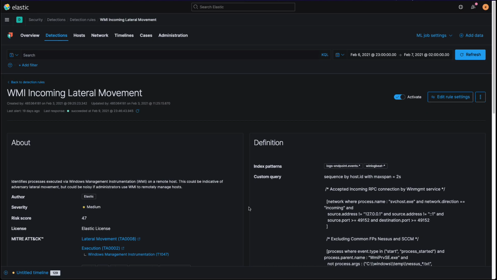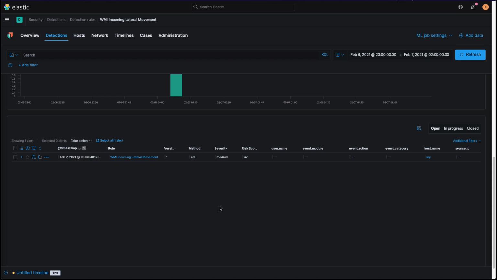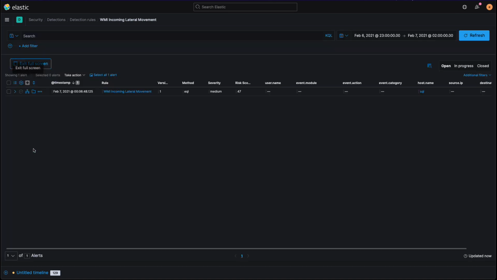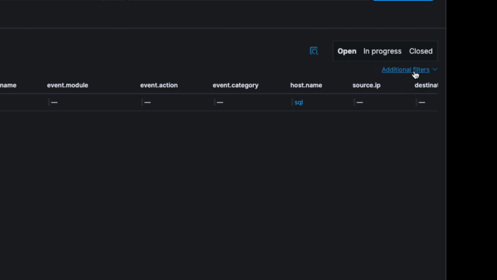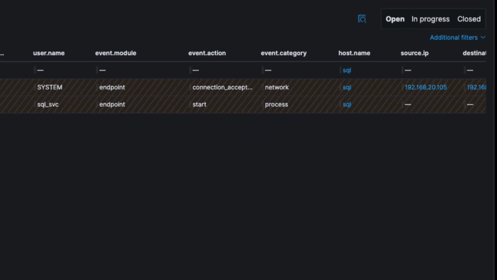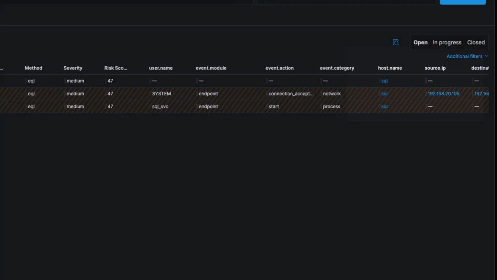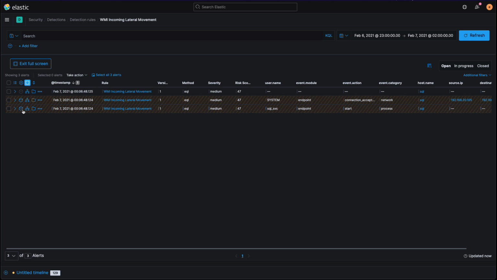At the bottom, we can see our alert, but I'd like to see the events leading up to it, as it detects a sequence. By clicking Including Building Block Alerts, we can identify that the Windows 10 host we filtered for earlier, ending in .105, is talking to the SQL host ending in .104.